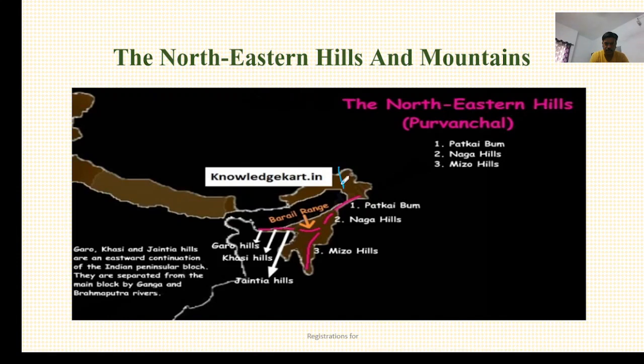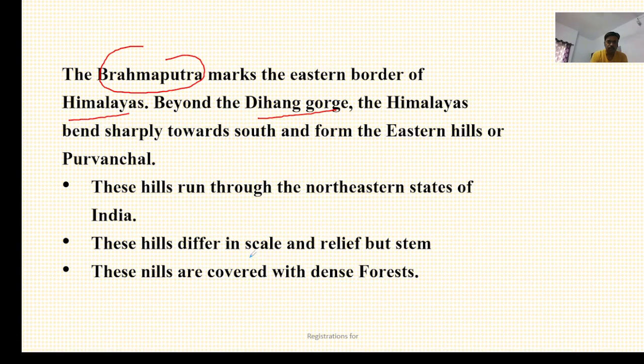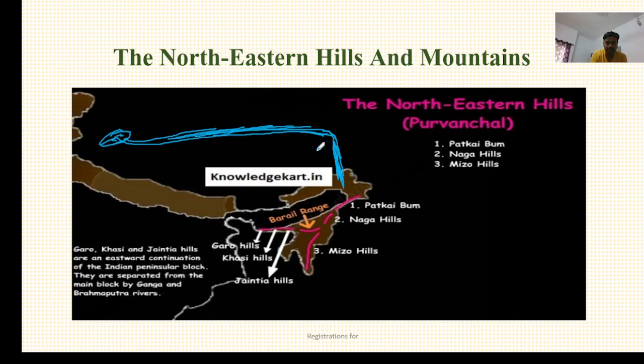The Dihang Gorge is here in Arunachal Pradesh, through which Brahmaputra takes a sharp hairpin bend. Brahmaputra is coming from Mansarovar, flowing towards the east, and it turns suddenly towards the south like a hairpin bend, and this is known as the gorge. A gorge is a V-shaped valley.